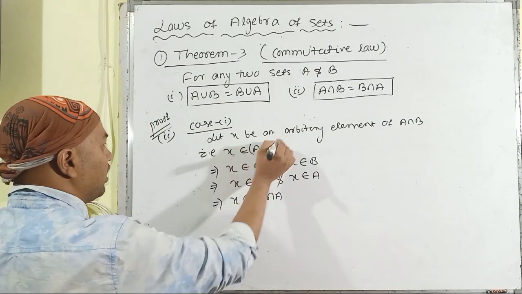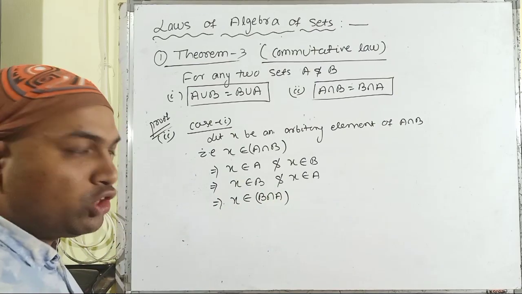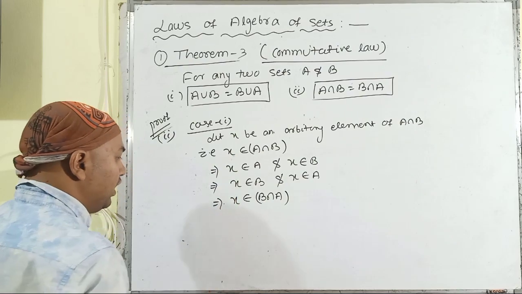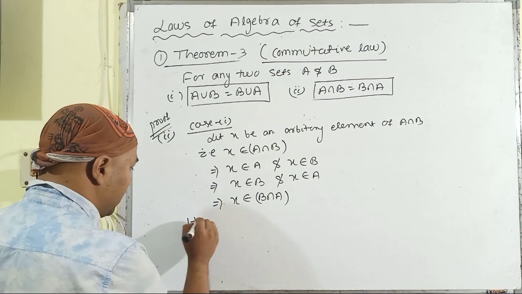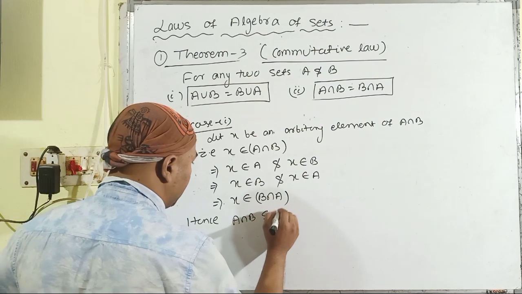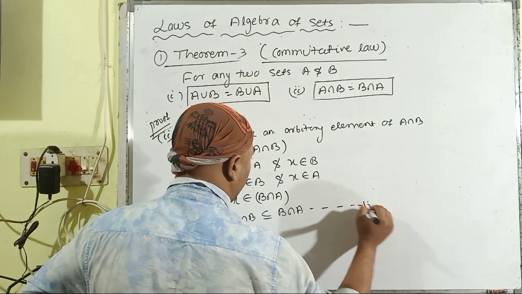So we have started from A intersection B and reached the position of B intersection A. That means A intersection B is a subset of B intersection A. Hence, A intersection B is a subset of B intersection A, and this is equation 1.